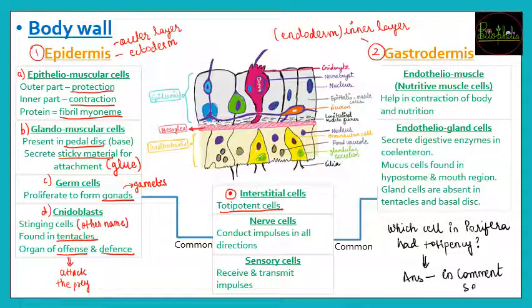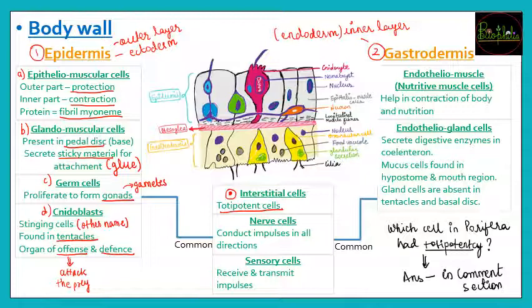So don't forget to write and do interact with us, so that we also know that you are interested and you love studying with us. So let me know down in the comment section your answers कि ऐसे कौन से cells Porifera में थे which were having the totipotency. Totipotency, which cells had? So do let me know in the comment section.